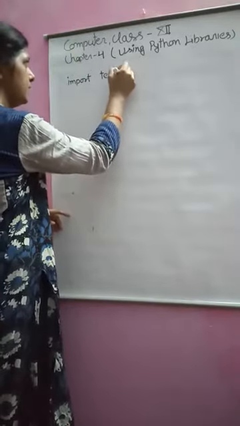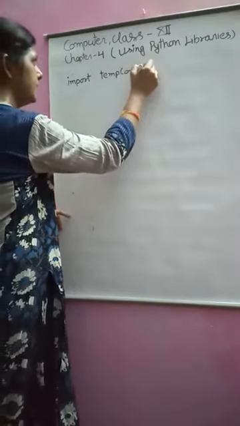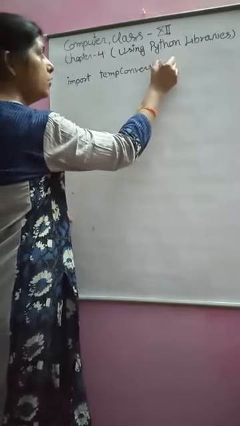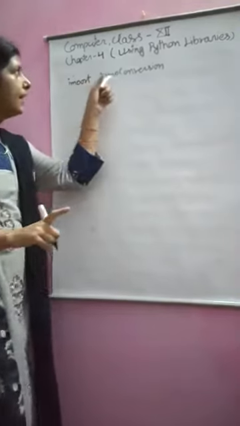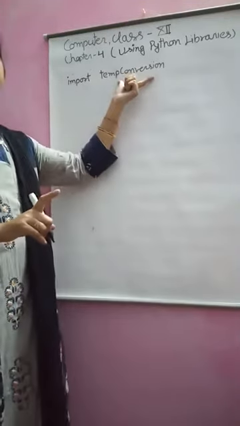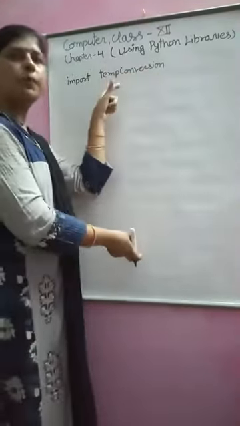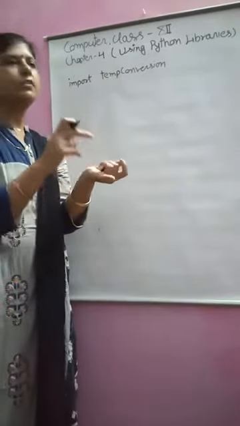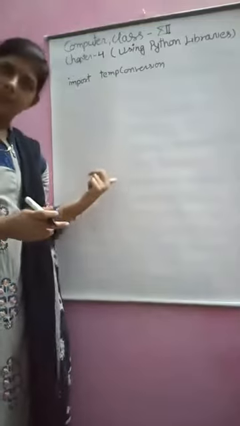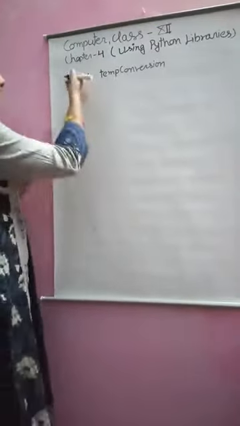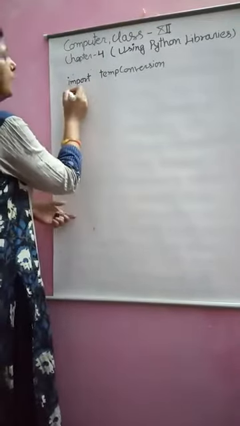Temp conversion. Where is temp conversion? In the temp conversion.py file. If you write import temp conversion, now the whole module, all the functions, all the constants, everything is available in your program.